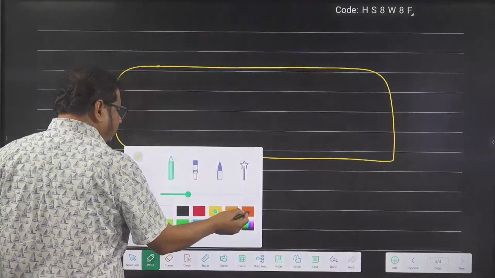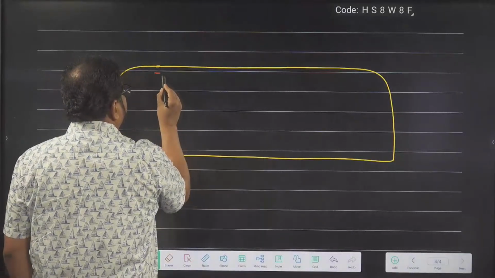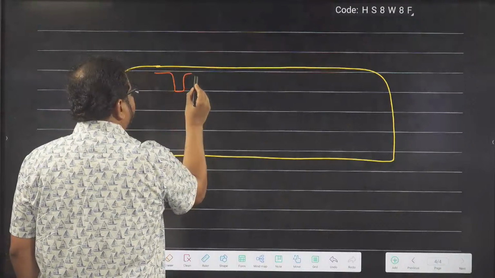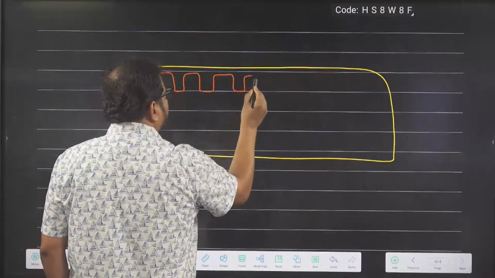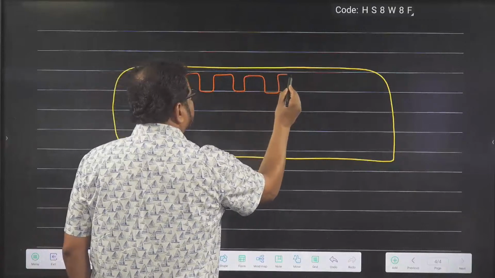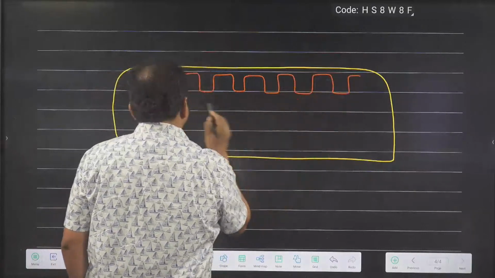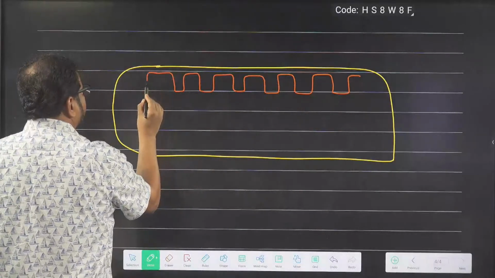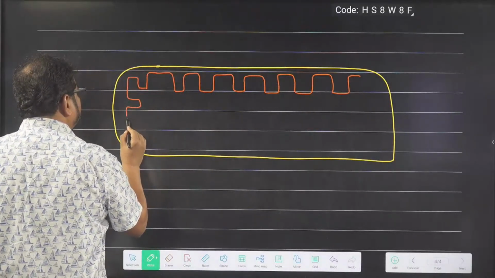So look here, this is outer membrane and I am drawing inner membrane. So as I told, inner membrane is highly enfolded. Got the idea? This is the inner membrane I am drawing. It is highly enfolded.